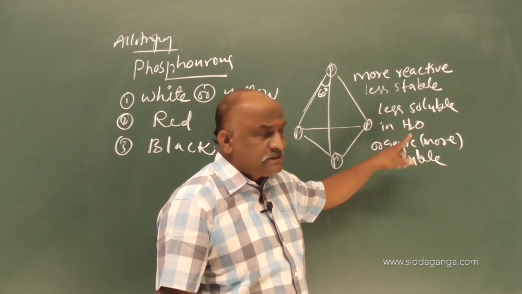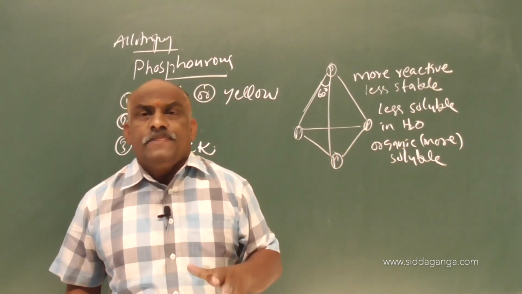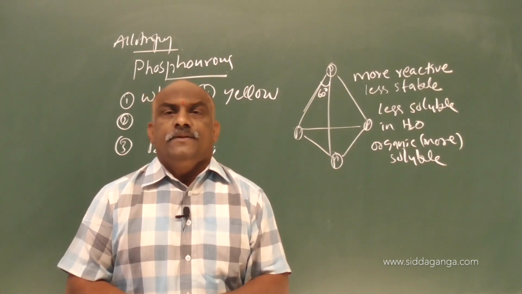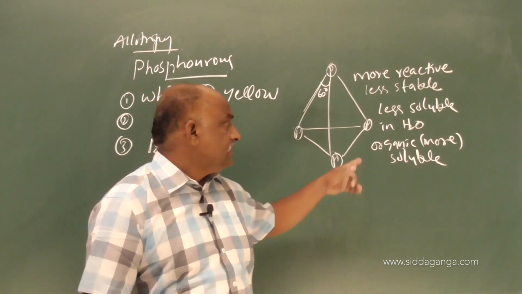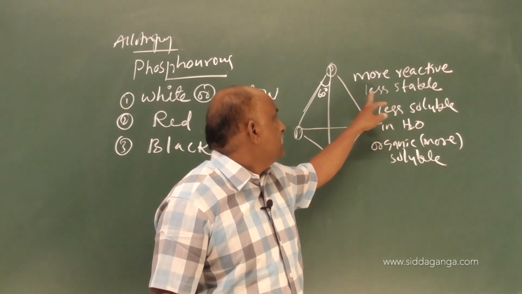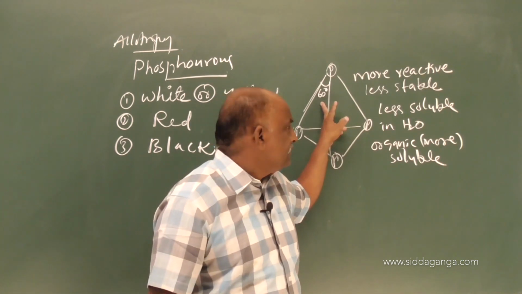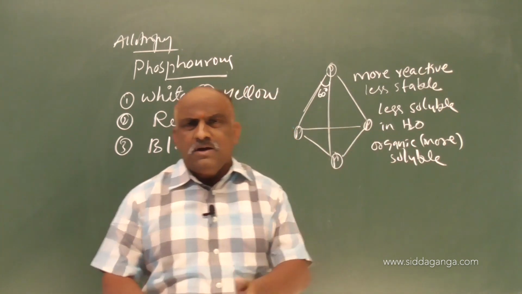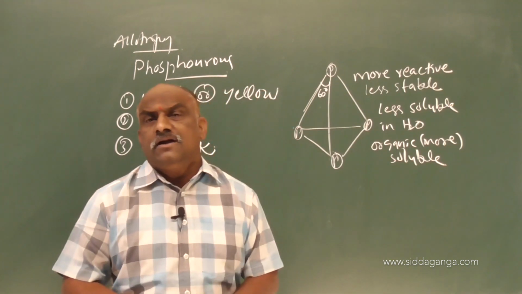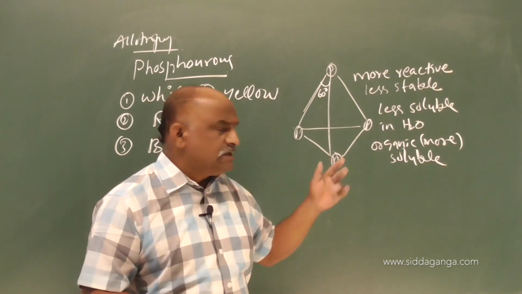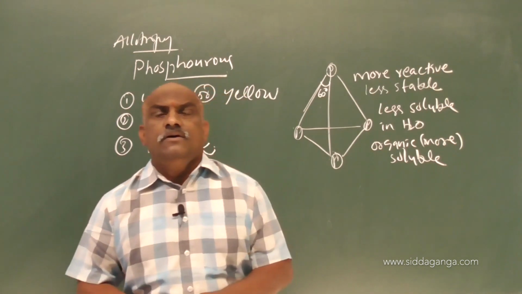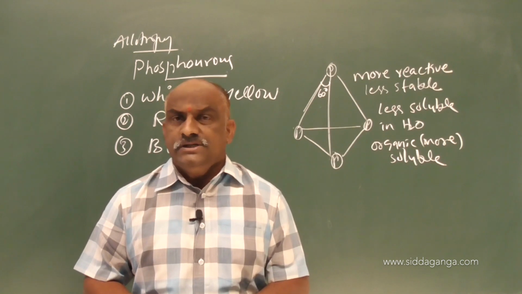Here remember these are very important points. White phosphorus glows in the dark, it is a wax-like solid, and it is more reactive, less stable. The reason is angle strain, 60 degrees, and it is almost insoluble in water but soluble in organic solvents. Organic solvents means carbon disulfide, benzene, carbon tetrachloride, different types of compounds.